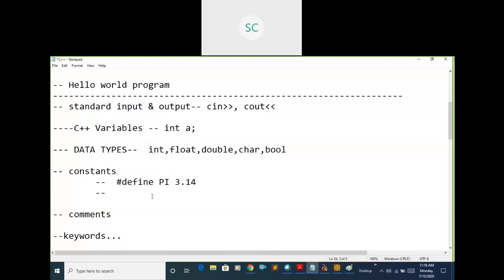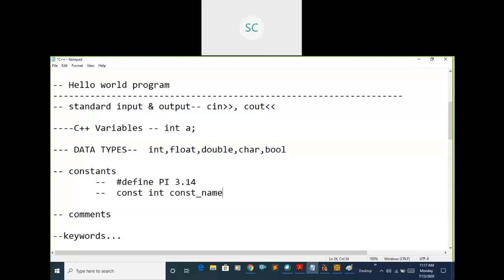We have one more way in C++ to declare a constant variable, that is by using the const keyword. This is also in small letters. By using the const keyword you can declare a constant, but you need to follow the syntax. const is a keyword, space, data type, you can go for any data type, space, constant name.